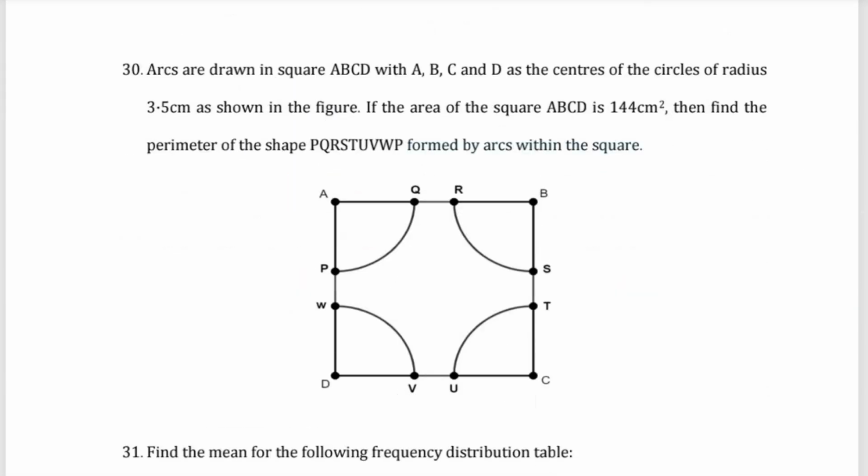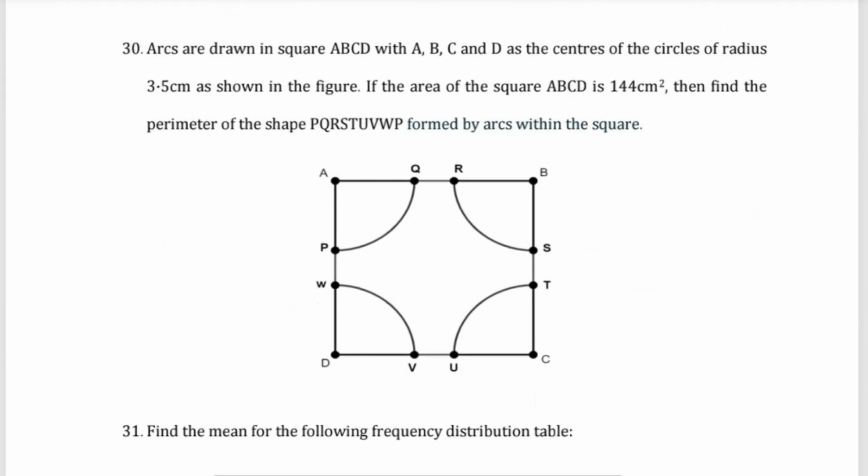Then moving on with the 30th question: arcs are drawn in square ABCD with A, B, C, D as the centers of circles of radius 3.5 centimeter, as shown in the figure. If the area of the square ABCD is 144 centimeter square, then find the perimeter of the shape PQRSTUVWP formed by the arcs within the square.